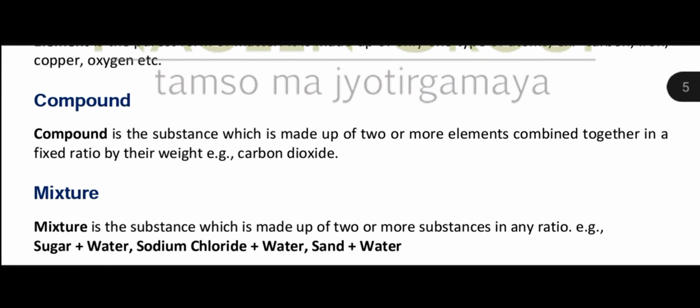Now next are compounds. A compound is a substance which is made up of two or more elements combined together in a fixed ratio by weight. For example, CO2, water, calcium carbonate, sodium chloride. In compounds, when two or more elements combine, it is in a fixed ratio by mass.